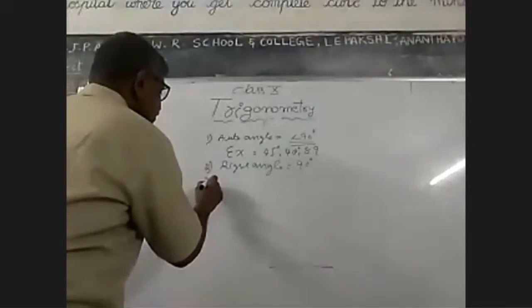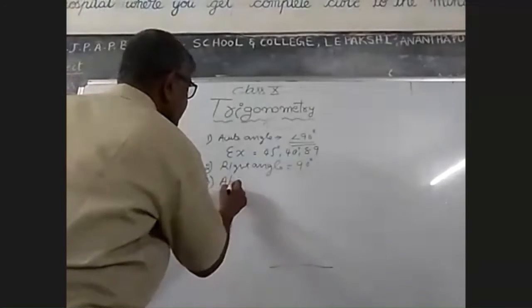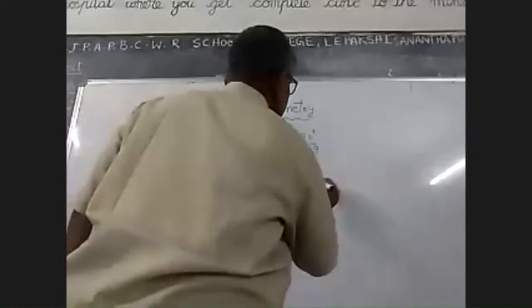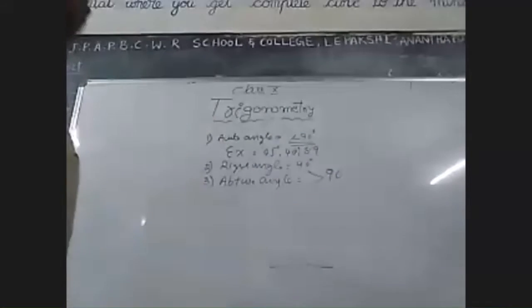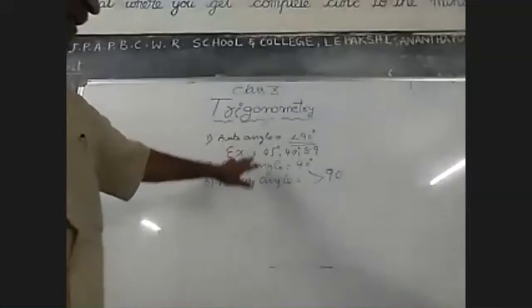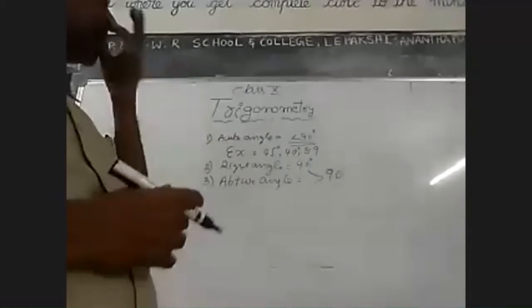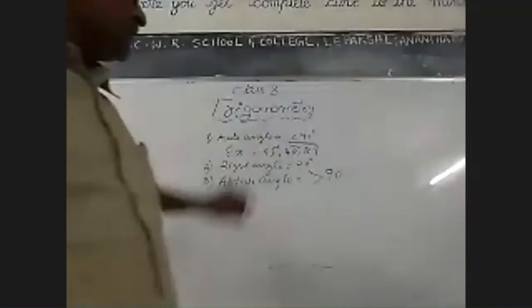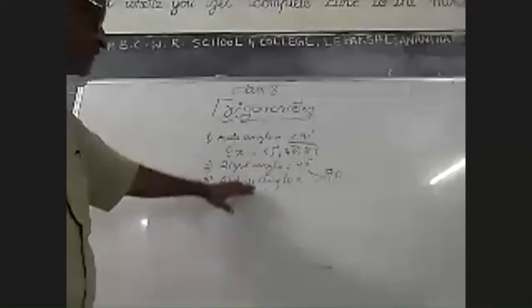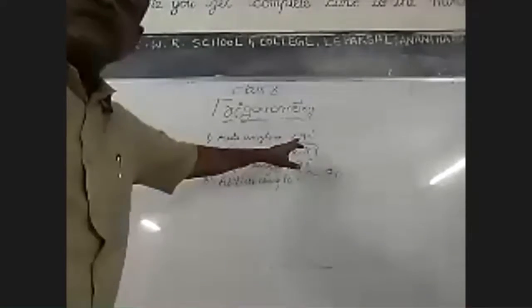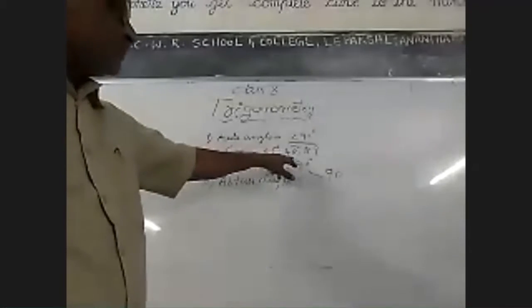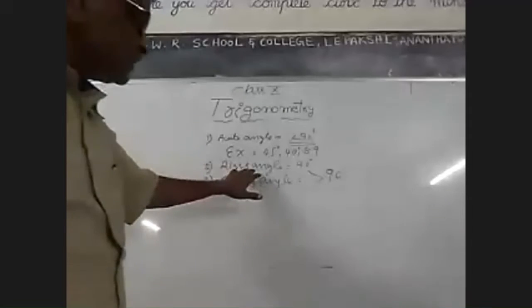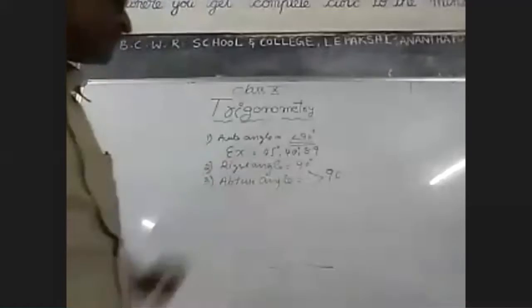Third one is obtuse angle. The angle more than 90. So you recall all these angles. Otherwise, you note it, because you learned these types of angles in 6th or 7th or 8th itself. Now it is only a recall. Acute angle is nothing but less than 90 degrees. Example 45, 40, 39, etc. 90 degrees is called right angle.